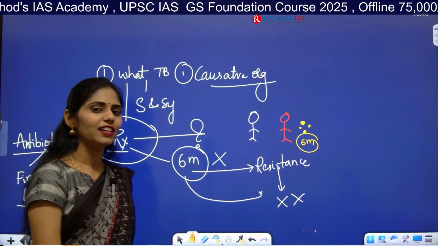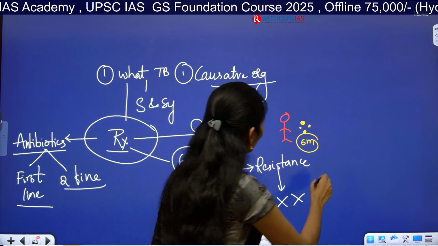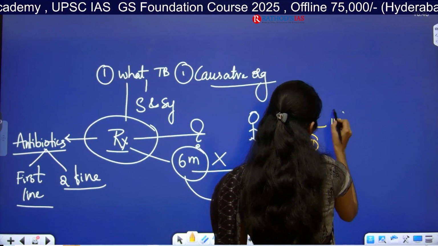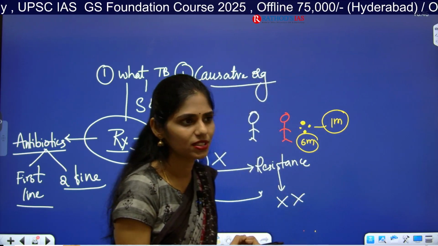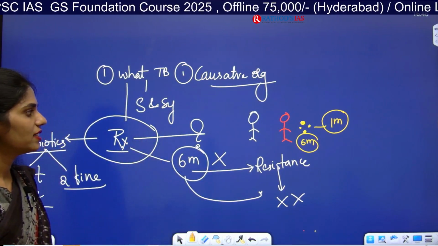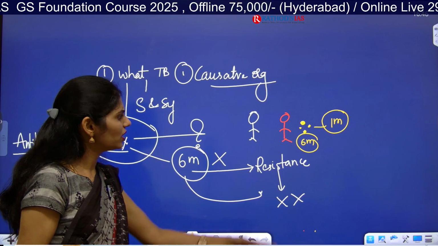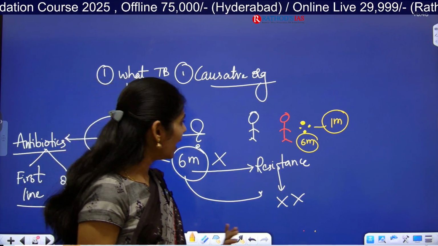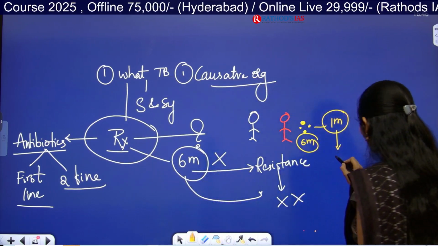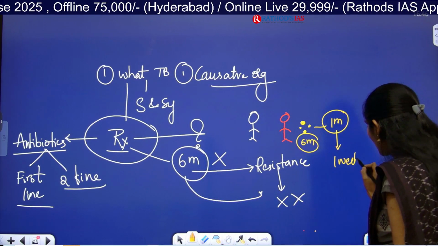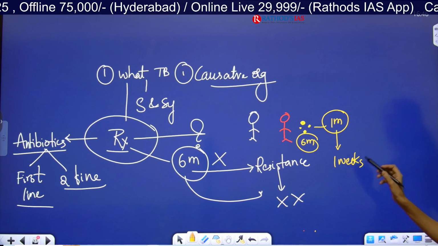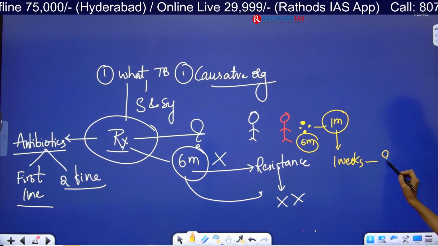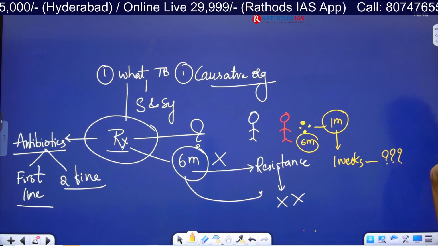The patient started taking the medicines, and after 1 month he saw a decrease in the signs and symptoms. So this patient stopped the medicine. After at least 1 week he again started taking the same medicine. But now what happened? There is no decrease of symptoms.